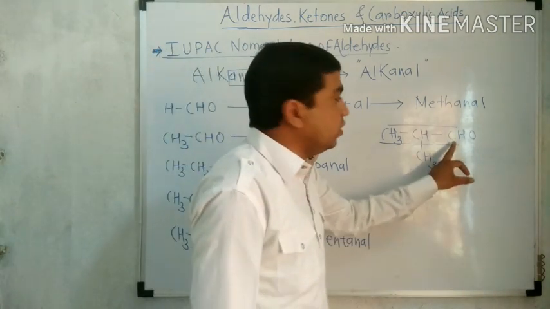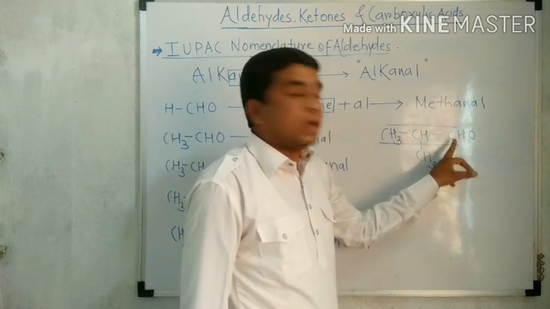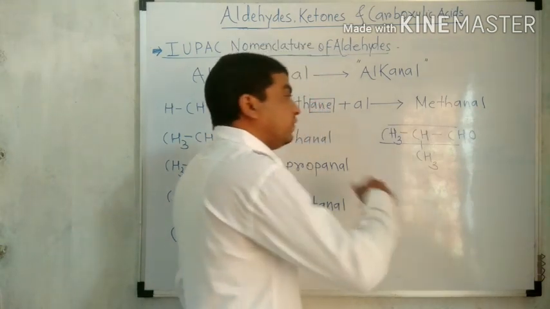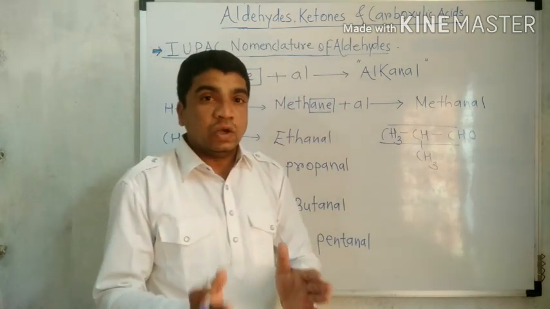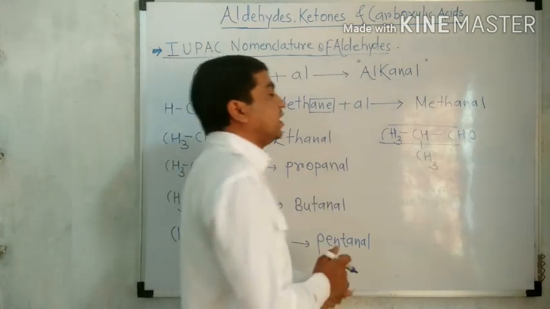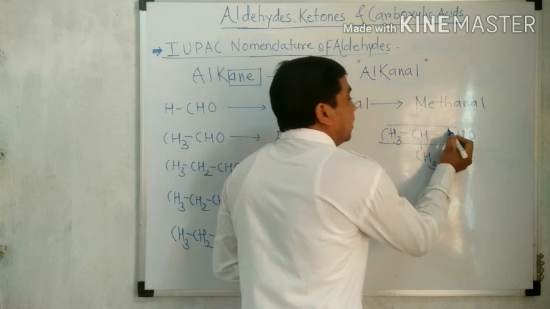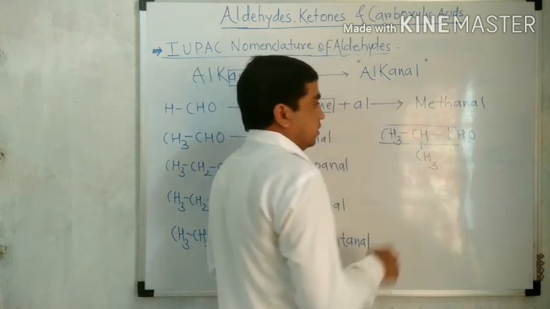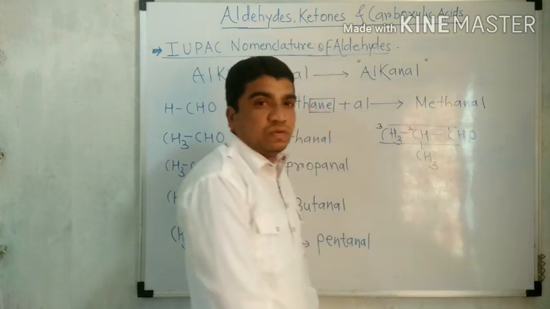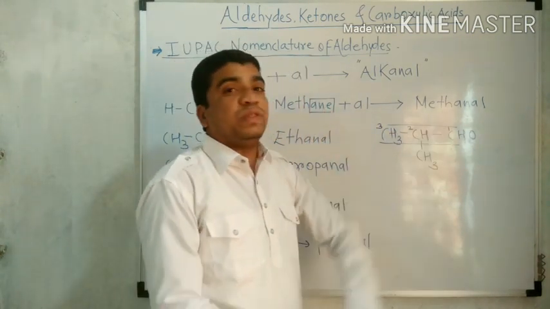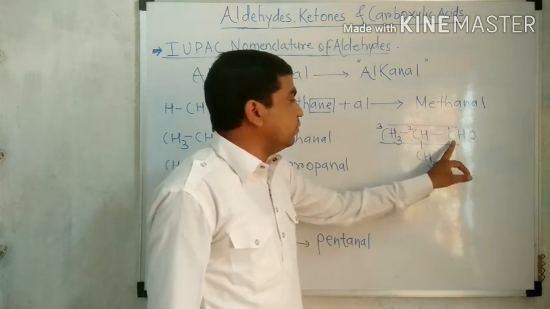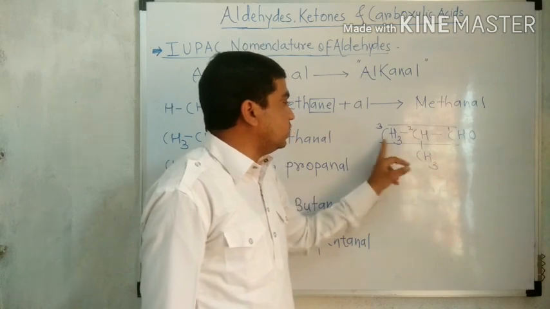This carbonyl carbon of CHO always gets number one. It means that after selecting the long chain, we number the carbon chain from the end nearer to the CHO group. So the CHO group always has the first number.